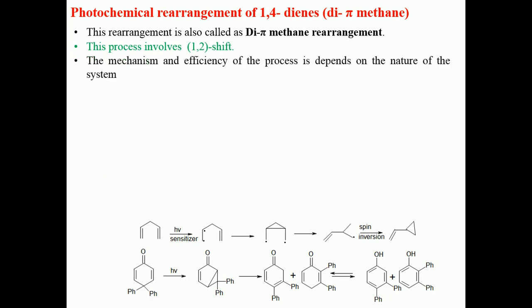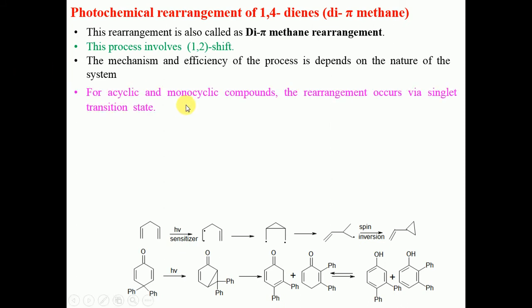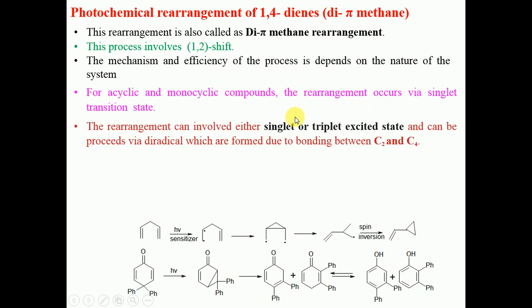The mechanism and efficiency of the process depend upon the nature of the system. For acyclic and monocyclic compounds, the rearrangement occurs via the singlet excited state. The rearrangement can involve either a singlet or triplet excited state. And the C2 and C4 carbon atoms are very important, because there is a formation of a bond between carbon number 2 and carbon number 4.